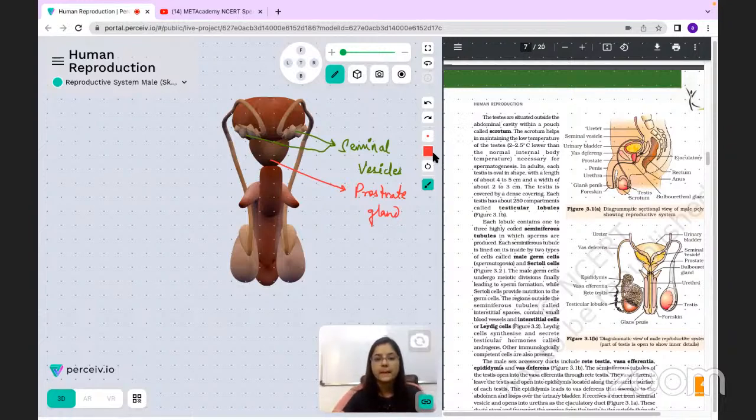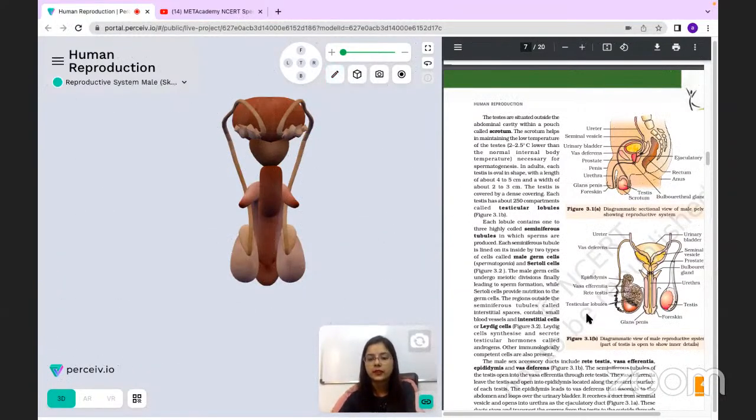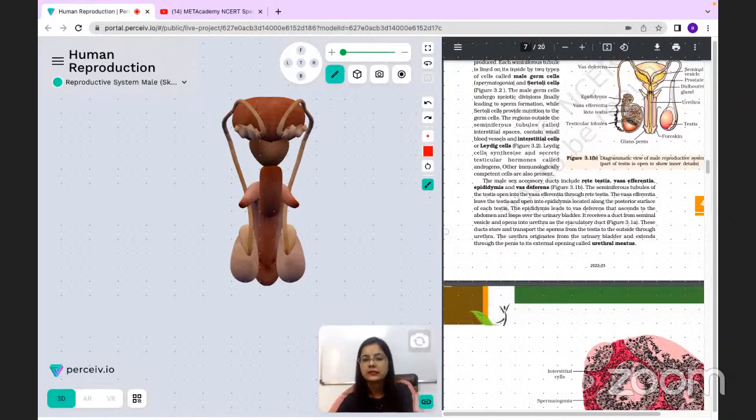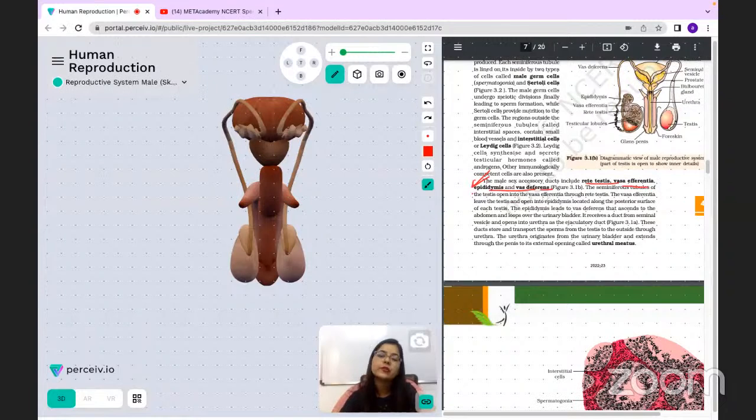All right, so you can see over here, it is mentioned about the glands. The male accessory ducts include the rete testis, vasa efferentia, epididymis and vas deferens. Now, because these are ducts, they are primarily responsible for transporting the sperms produced from the testis to outside the male body via the urethra. So ultimately they eject it out of the male body.